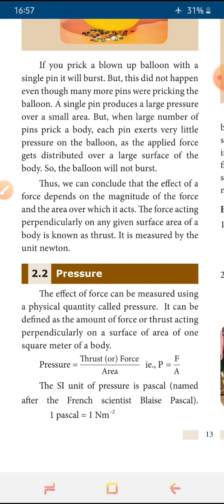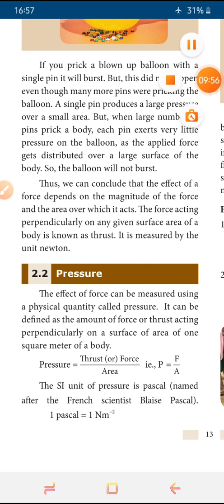We can write the formula for pressure as thrust or force per area, or F by A. The unit for pressure is the Pascal. Pascal is the name of a scientist, and we use this unit in his honor. Instead of Pascal, we can also use another unit, N m to the power minus 2. We can use these two units for pressure.